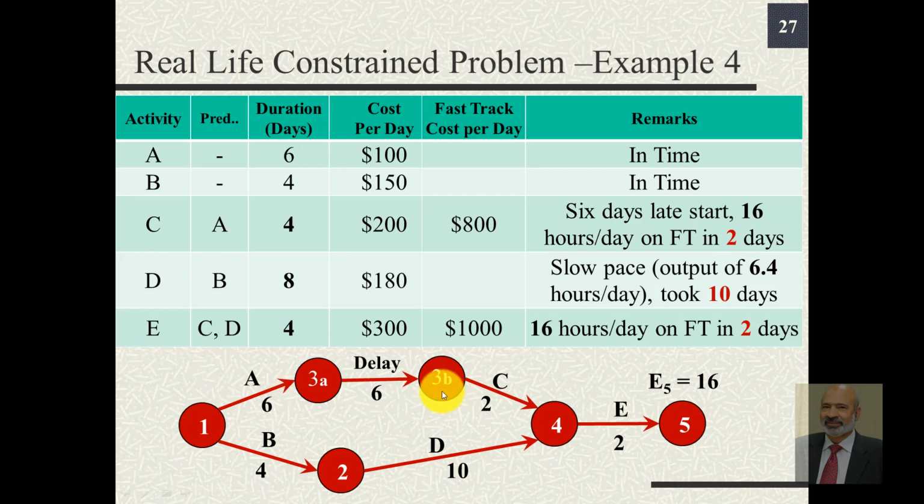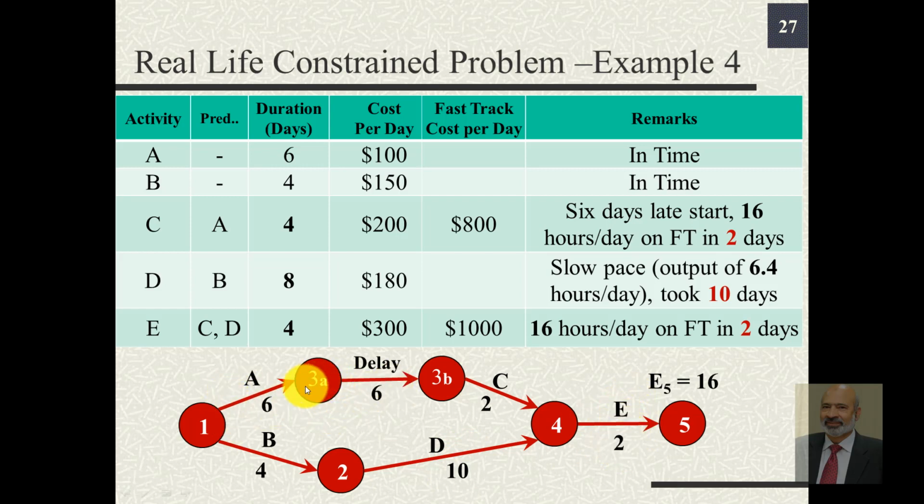This is how the network diagram would look. Activities B, D and E were previously on the critical path and the time was 16 days. D previously was planned for 8 days. Now it is planned for 10 days. But the duration of E has been reduced from 4 to 2 days.